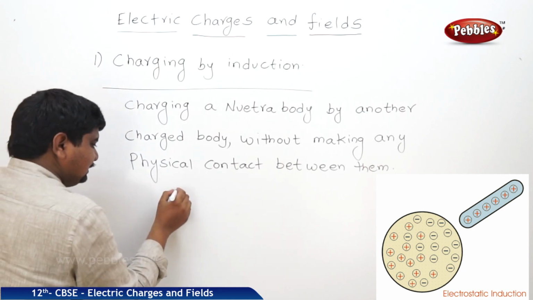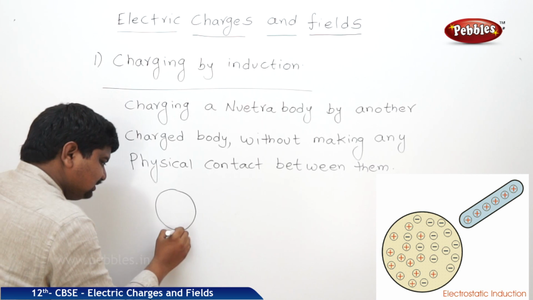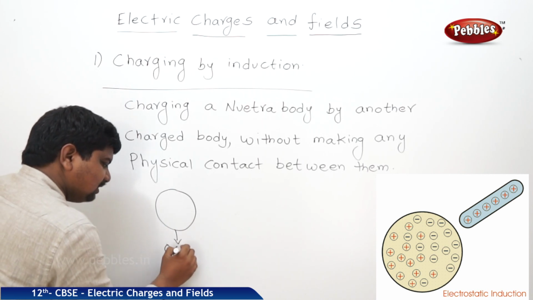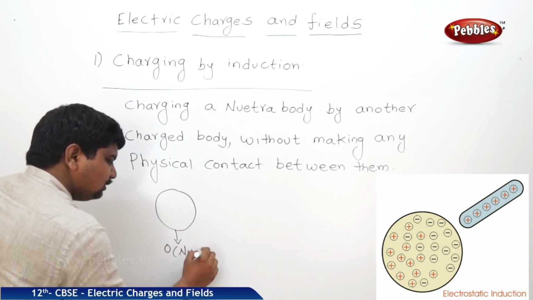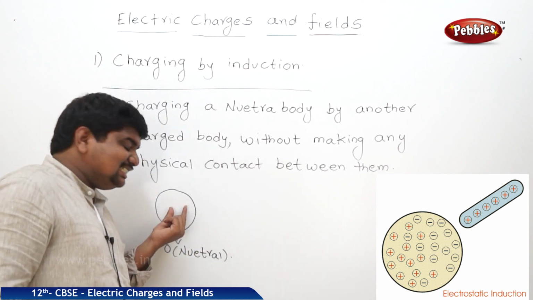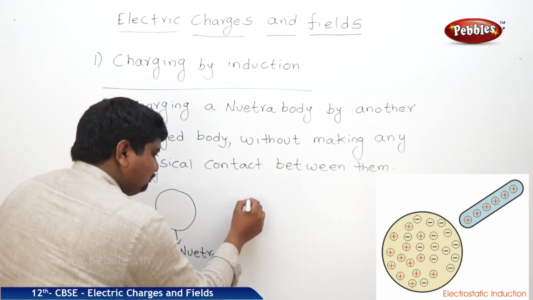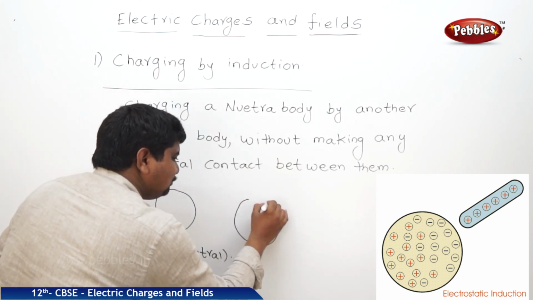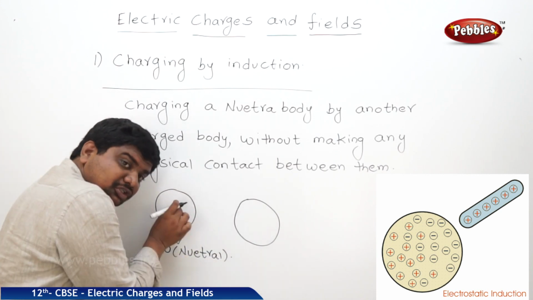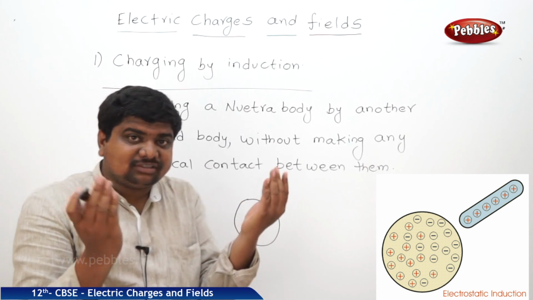Take a body whose charge is 0, nothing but neutral. Now I want to inject charge into this neutral body. For this purpose, I am placing another charged body close to the neutral body but not in physical contact. These two bodies are not in contact at all.